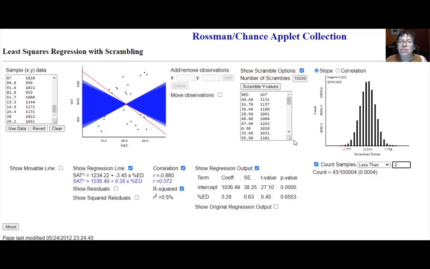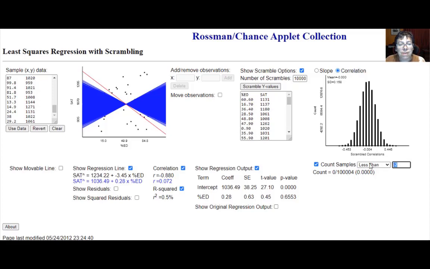So this is kind of creating a sampling distribution for slope, and we're introducing you to that idea. Why? Well, the underlying part of our hypothesis tests and our confidence intervals have been based on sampling distributions. You've seen them for proportions. You've seen them for means. Now you can also do it for slopes. And by the way, look at this, you can also do it for correlation. Here it's showing the correlations.